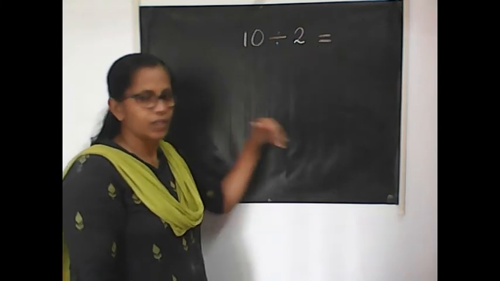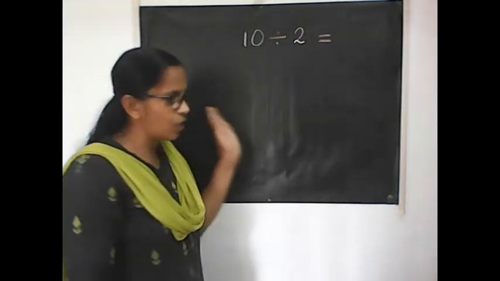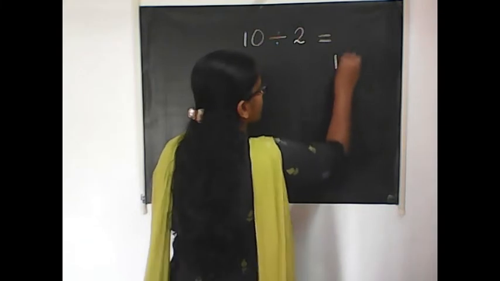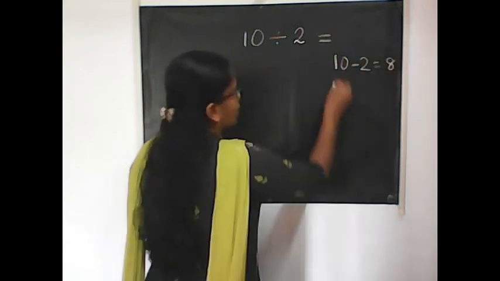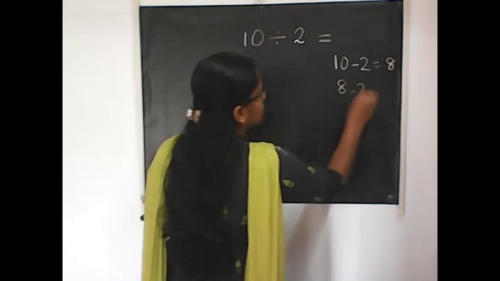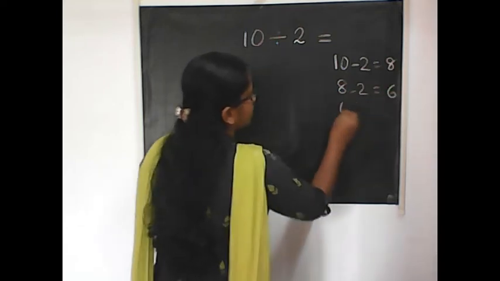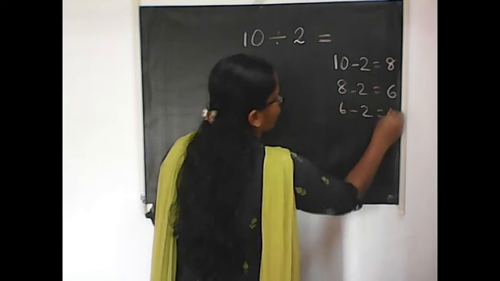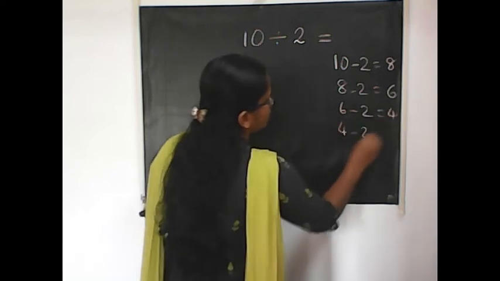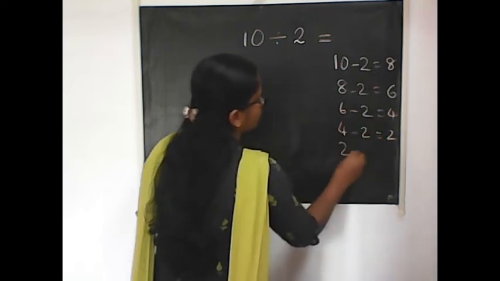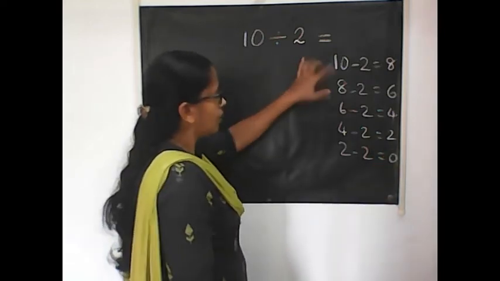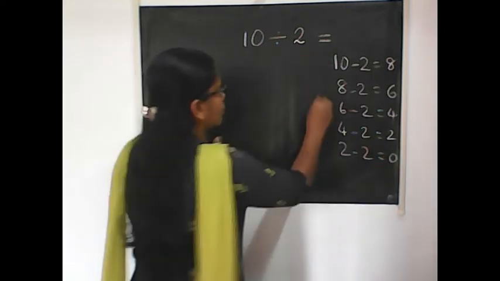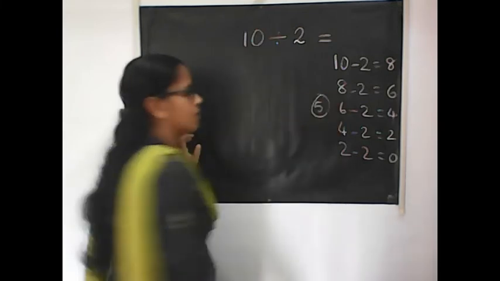Let us find out. Instead of this, we can do 10 minus 2. Remaining is 8. Again, 8 minus 2 gives 6. 6 minus 2 is 4. 4 minus 2 is 2. 2 minus 2 is equal to 0. Okay? 1, 2, 3, 4, 5. How many students will get it? 5 students will get it.